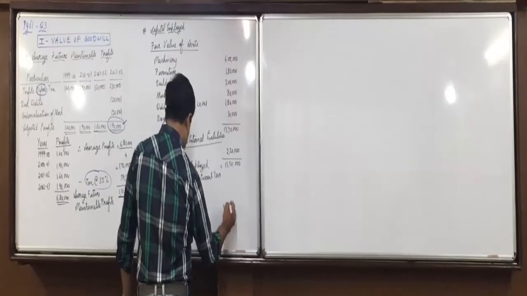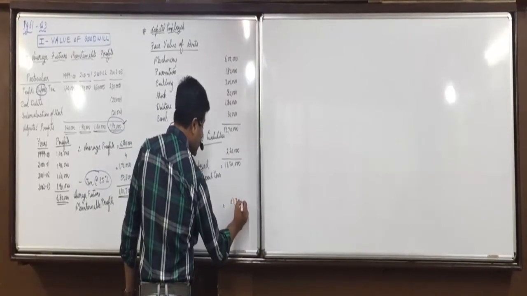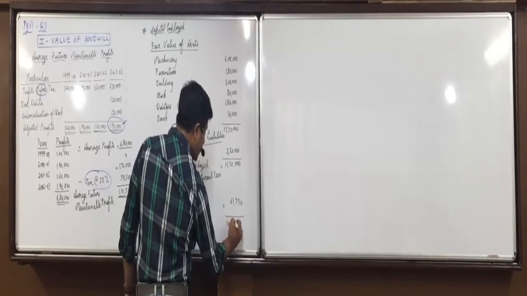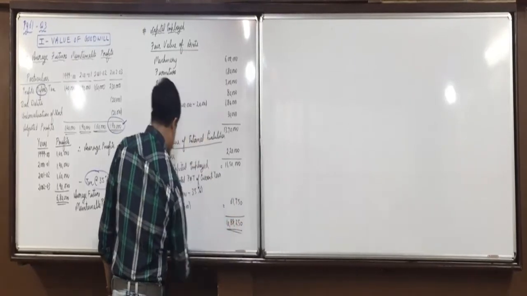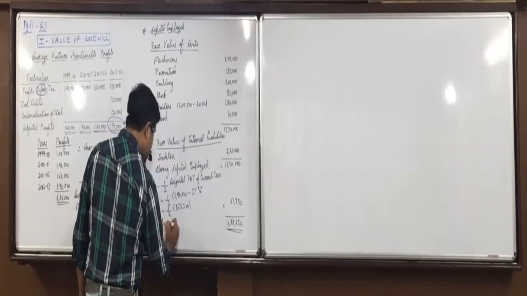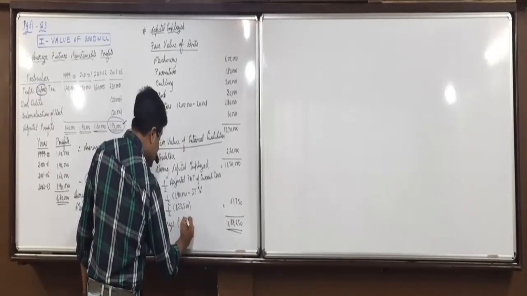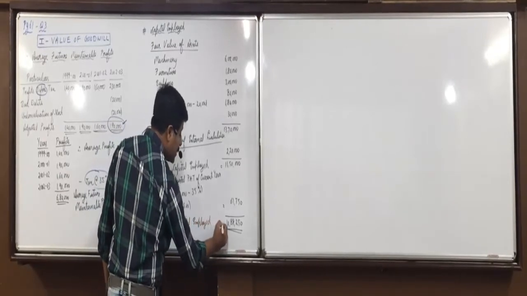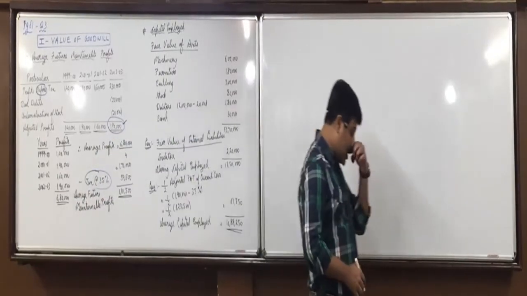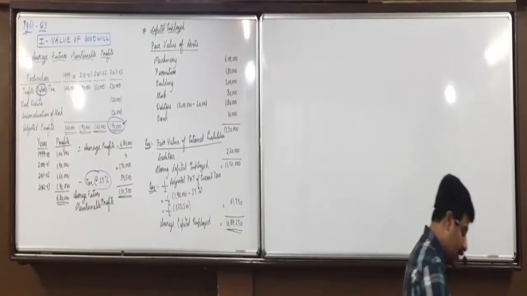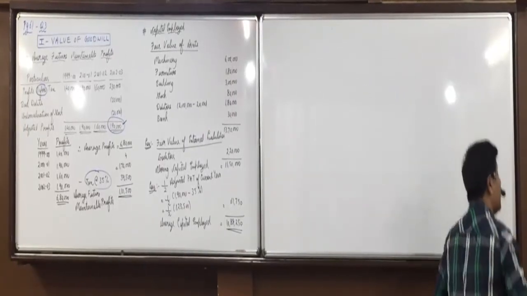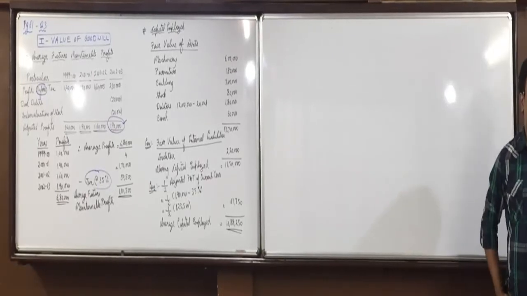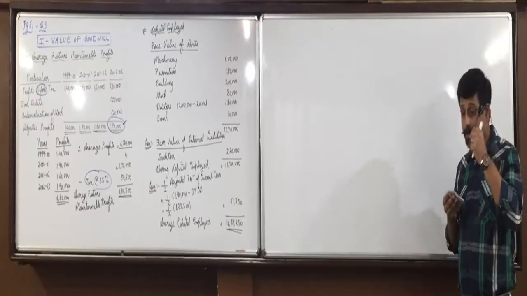Half of that comes to 61,750. If you minus it, 10,88,250 is average capital employed. But when do we have to do this? When nothing is specified that we should use closing capital employed. Otherwise, in all the questions of the goodwill chapter we have done, everywhere it has been mentioned to use closing capital employed.